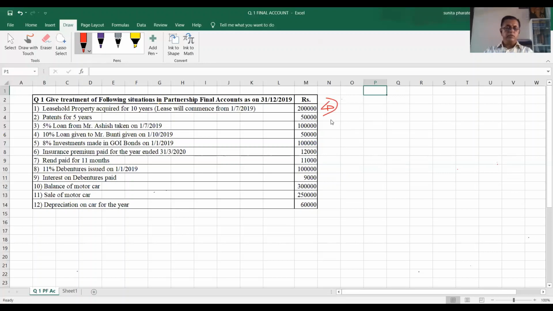10% loan given to Mr. Bunty on 1/10/2019. Amount of loan is rupees 50,000. Rate of interest is 10%. Therefore, yearly interest.